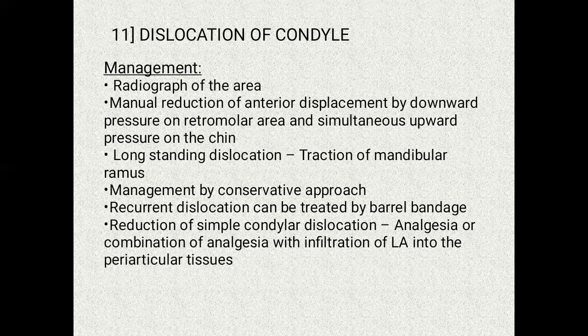If the dislocation is long-standing, then traction of the mandibular ramus can be done. If the dislocation is recurrent, then it could be treated by barrel bandages. And the reduction of simple condylar dislocation can be done in two ways. Only analgesics can be given, or if this doesn't work, then combination of analgesia with infiltration of LA into the periarticular tissues can be done.